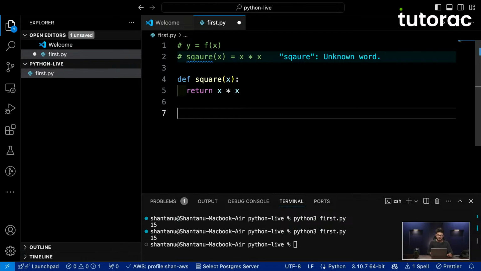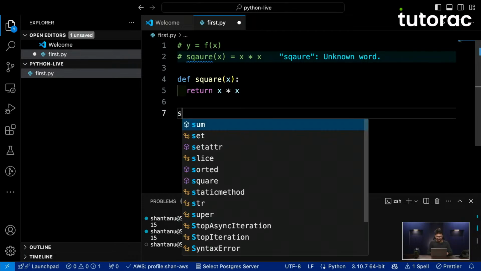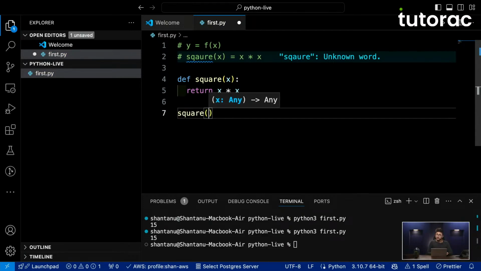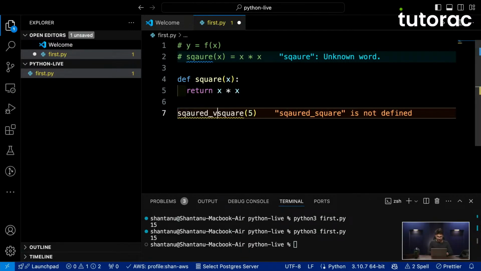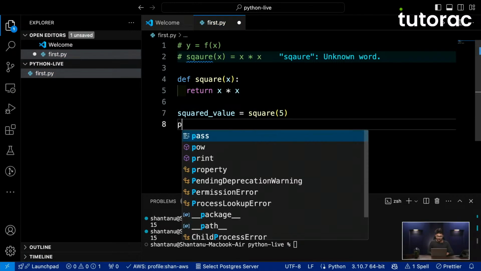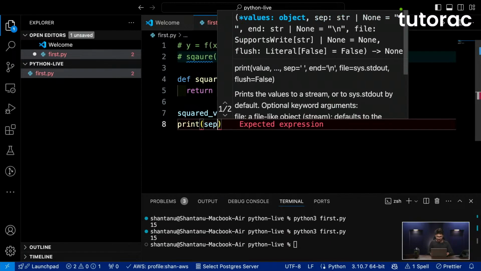Okay. Now suppose I want to call this function. I will just write the name of my function followed by the value I want to use. So let's say I want to use 5. Now whatever value I'm getting, let's say squared_value is equal to square of 5, and then I will just print squared_value.